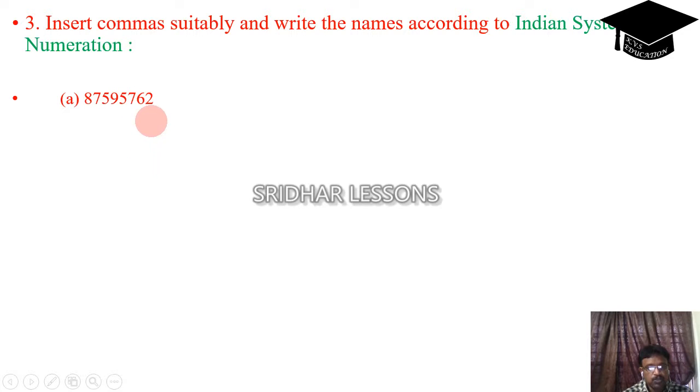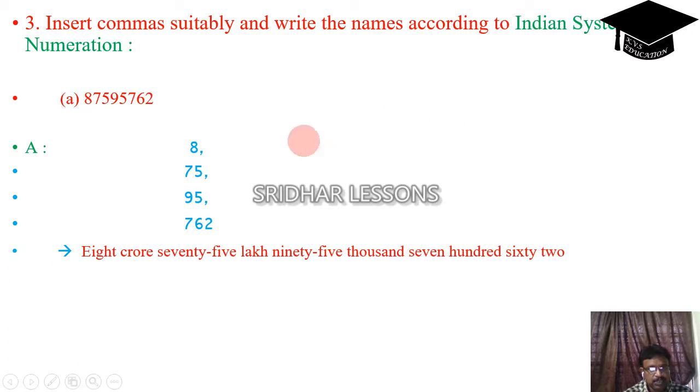So ones place, tens place, hundreds place, thousands, 10,000s, lakh, 10 lakh, crore. So 8 comma, tell me students, 75 comma 95 comma 762. We can write this as 8 crore 75 lakh 95,762.